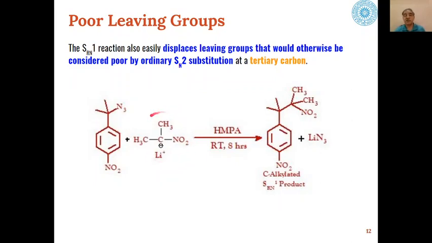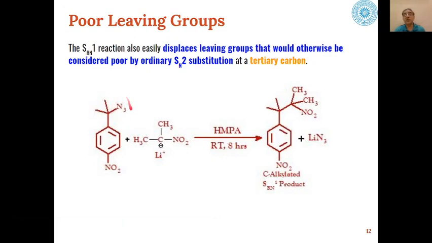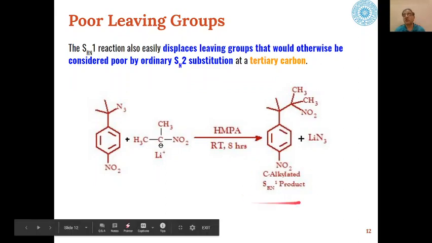But with SRN1 mechanism, in hexamethylphosphoramide at room temperature in 8 hours, these azides are converted into C alkylated products. So this azide ion is a poor leaving group for SN2 substitution, but it can be easily removed when we use conditions of SRN1 reactions.